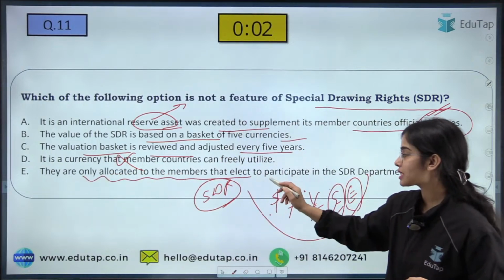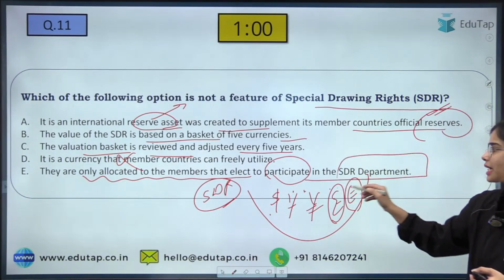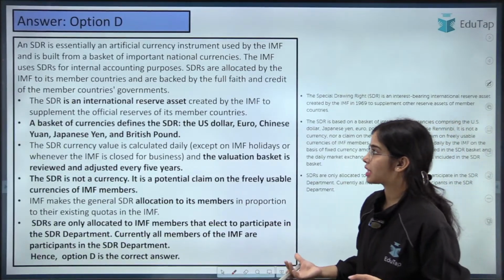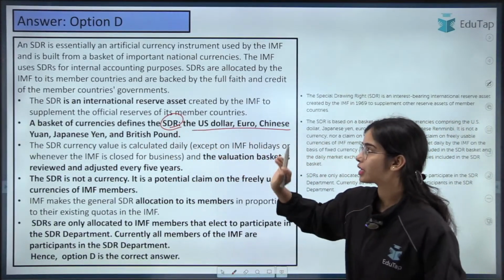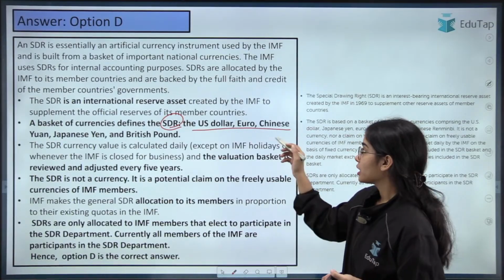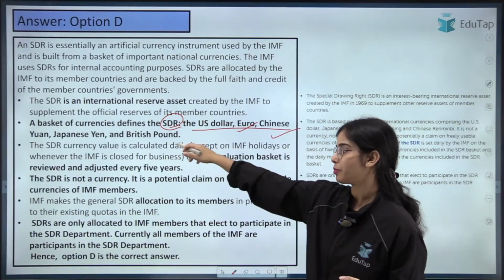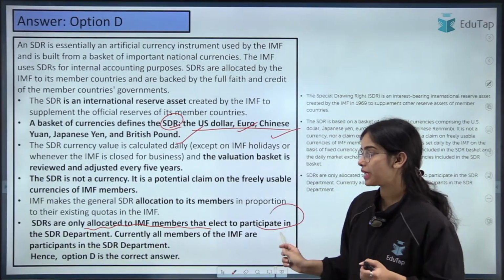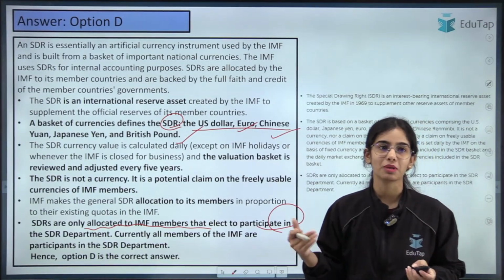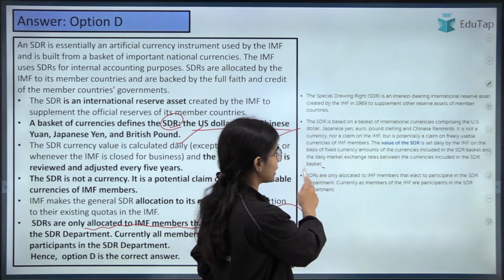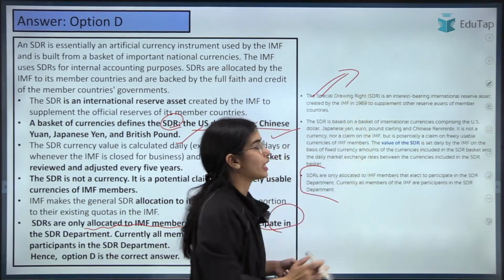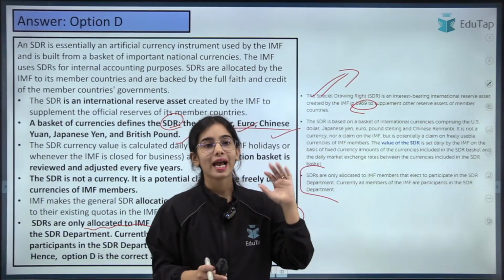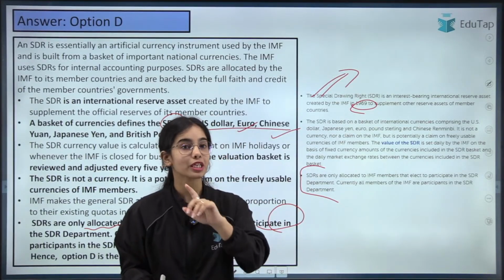They are only allocated to the members that are elected to participate in the SDR department. That is correct. And all the members of the IMF are participating in the SDR department. So that is the basic idea. So the SDR value depends upon the 5 currencies that I have told you: US dollar, Chinese yuan, euro, Japanese yen and British pound. The SDRs are only allocated to IMF members that are elected to participate in the SDR department, and all the members are elected to participate. That has been clearly written on the IMF website. Okay, and SDR was created in 1969 to supplement the international reserve asset, and the SDR is only a potential claim. It is not a currency.